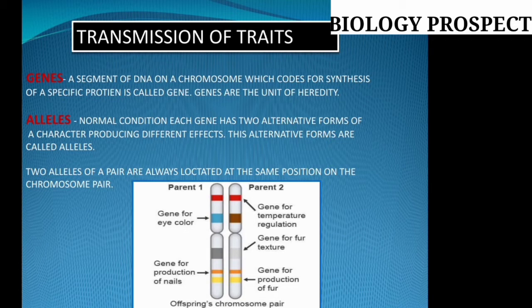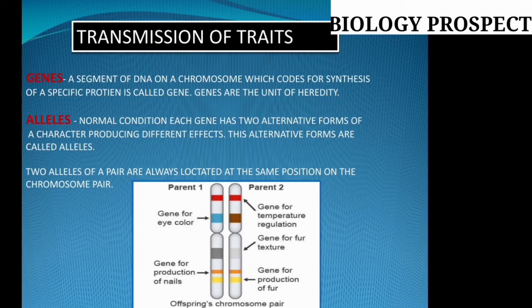Dear friends, please be clear about alleles, because in this chapter, genetics and heredity, in the ICSE final exam there are a few basically diagrammatic questions, and if your basic ideas are not clear, in that case you face a problem.